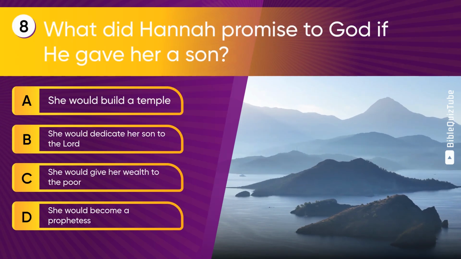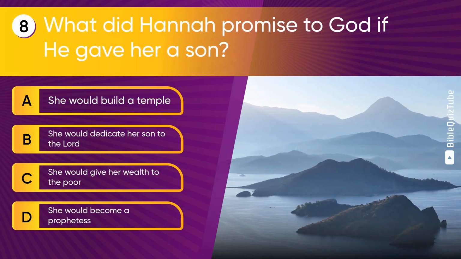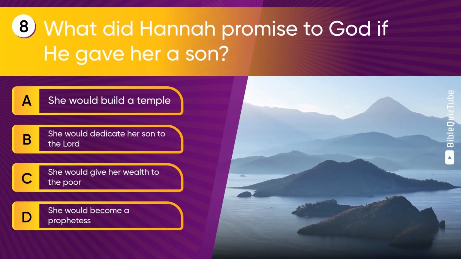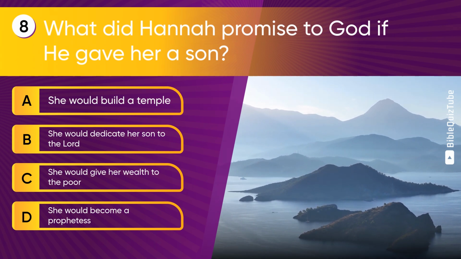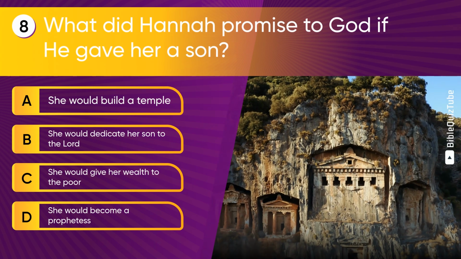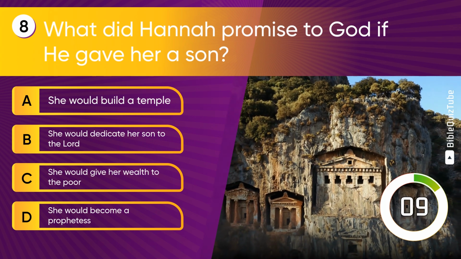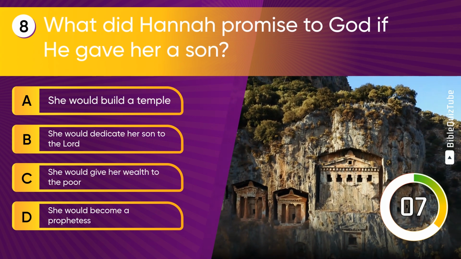Question 8. What did Hannah promise to God if he gave her a son? A. She would build a temple. B. She would dedicate her son to the Lord. C. She would give her wealth to the poor. D. She would become a prophetess.